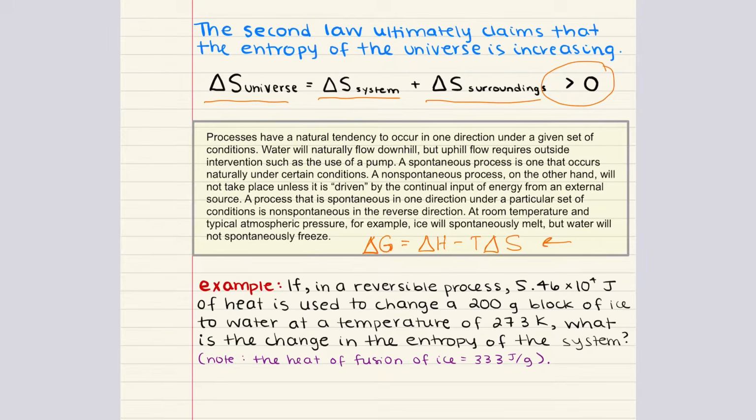Now, I go into a lot of detail about this equation in my MCAT general chemistry playlist, so if you need a review, go there. But really briefly, for a process to be spontaneous, delta G must be negative. A positive entropy change contributes to a spontaneous process as it drives the system towards greater disorder and energy dispersal. However, it is important to note that it also depends on other variables like temperature and enthalpy.